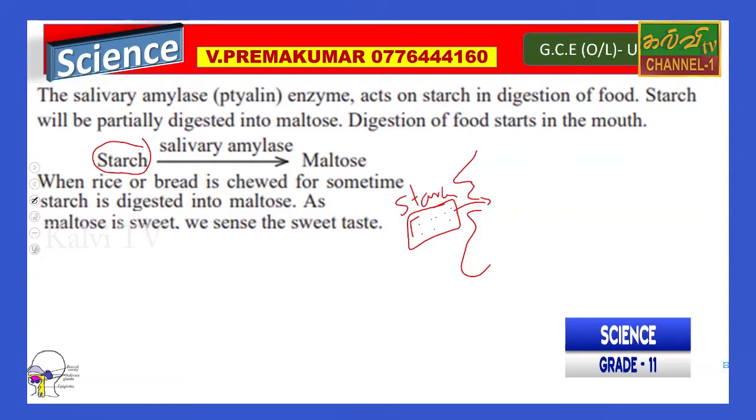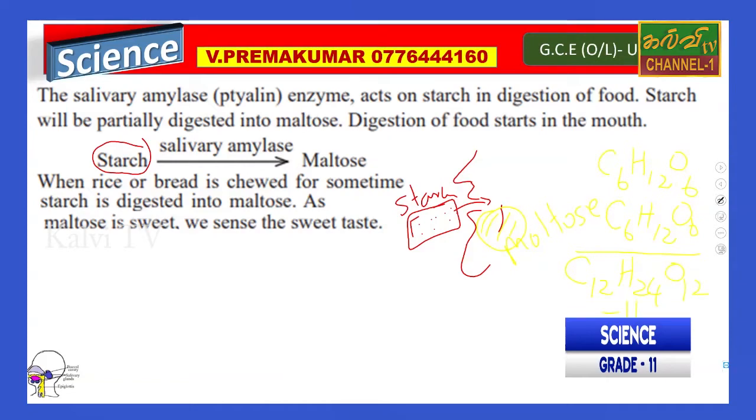Starch is made of many glucose molecules. It is converted into maltose in the mouth. Can you remember glucose, C6H12O6? Two of them together give C12, H24 and O12.